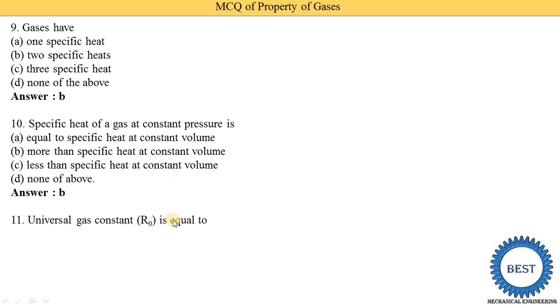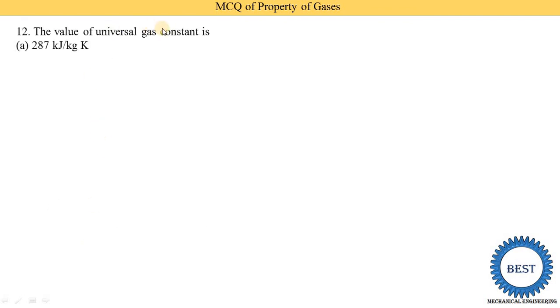Universal gas constant is equal to: option A, M into R; M means molecular weight and R means the gas constant; M divided by R; 1 upon MR; or R upon M. So universal gas constant is equal to molecular mass into the gas constant, where the characteristic constant is written as R. So the universal gas constant is the multiplication of M into R, and option A is the correct answer.